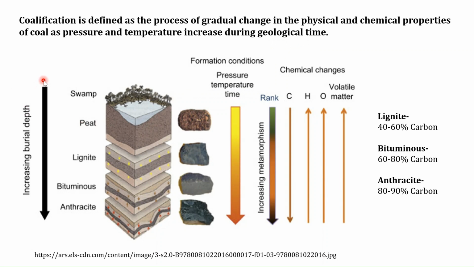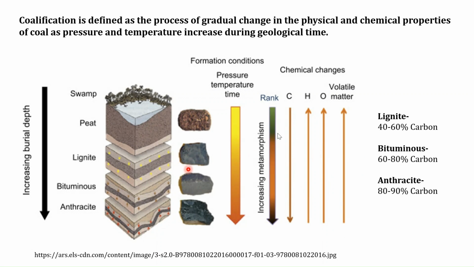So here we can see that with increase in the burial depth, because of the deposition of more and more sediment at the top of this swamp, it is first converted into peat, then lignite, bitumen, and then anthracite. So what are the formation conditions? With time, because of the increase in the burial depth, the pressure and temperature on these materials increase, which causes the metamorphism from the peat to the anthracite, resulting in an increase in the carbon content as we move from the lignite to the anthracite, and a decrease in the volatile matter.